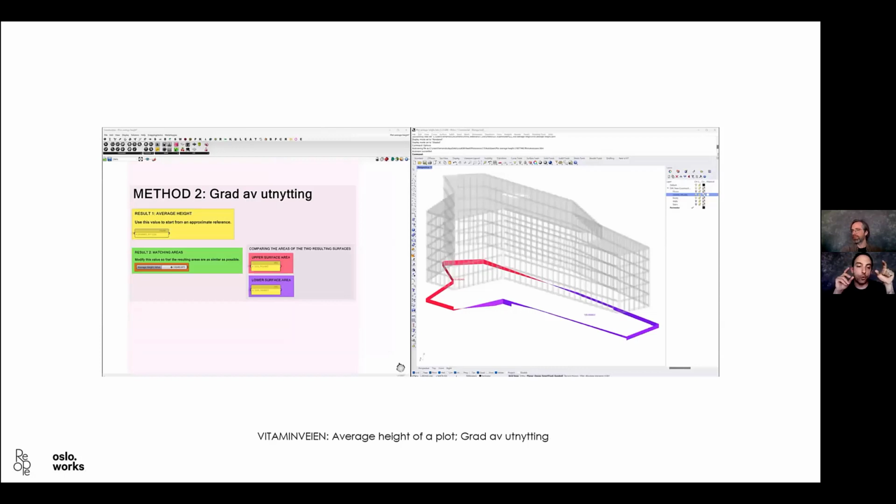The thing is, with that, we created a script that was able to cut and create those two surfaces. So then they could use the initial surface that they had got from the kind of wrong method to calculate this, to iterate it in like 4 or 5 iterations, and then you could get a very nice result of the average height of the plot.